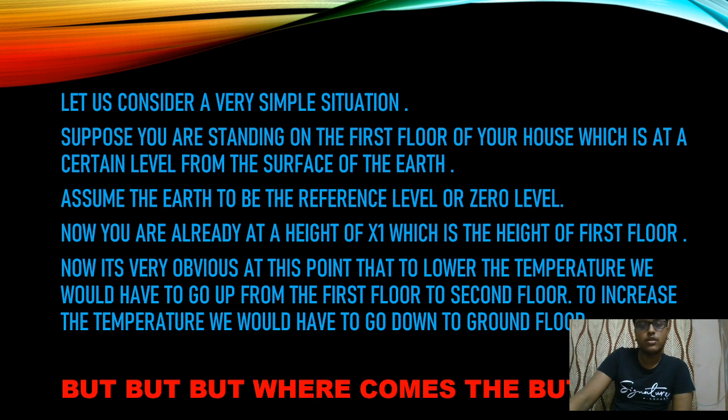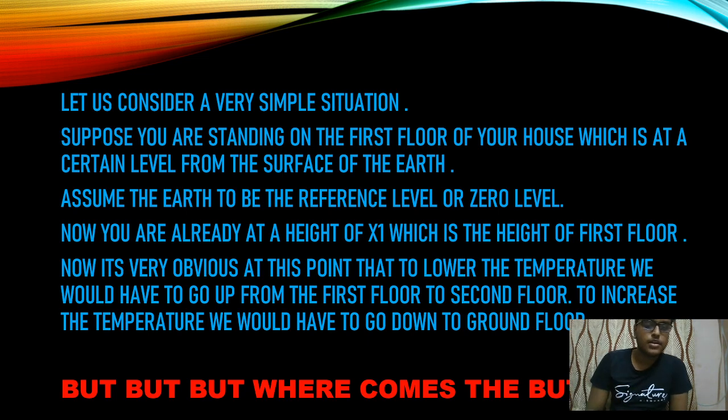Now you are already at a height of x1, the height of the first floor, which is a certain height above the road or the reference level. It is very obvious at this point that to lower the temperature, we would have to go up from the first floor to the second floor to the third floor, and so on. And to increase the temperature, we would have to go down. As you know, with increase in altitude the temperature decreases, and with decrease in altitude the temperature increases.